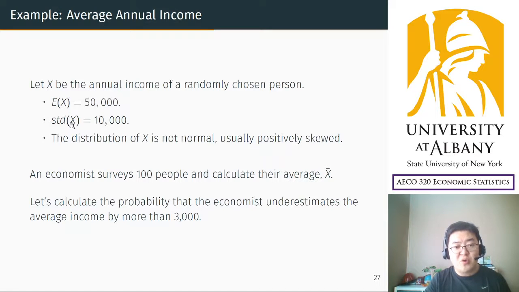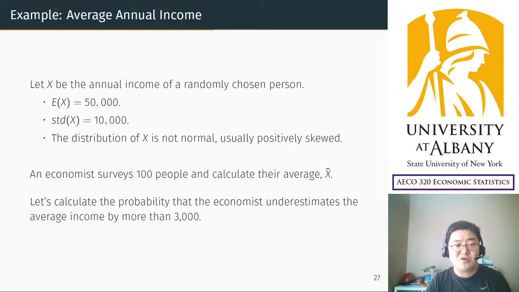So you know the answer. The true mean, the true average income is $50,000. But this economist may underestimate that in his average. What is the probability that the difference is more than $3,000?